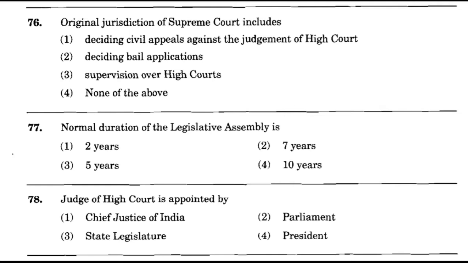Now, question number 76. Original jurisdiction of Supreme Court includes option number 1, deciding civil appeals against the judgment of High Court. Option number 2, deciding bail applications. Option number 3, supervision over High Courts. Option number 4, none of the above. And the correct answer is option number 4, none of the above.